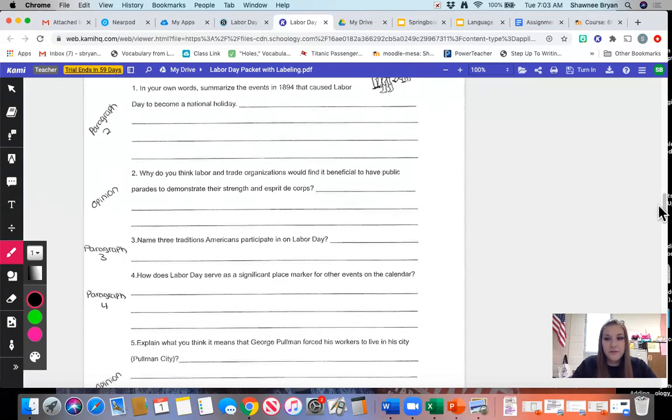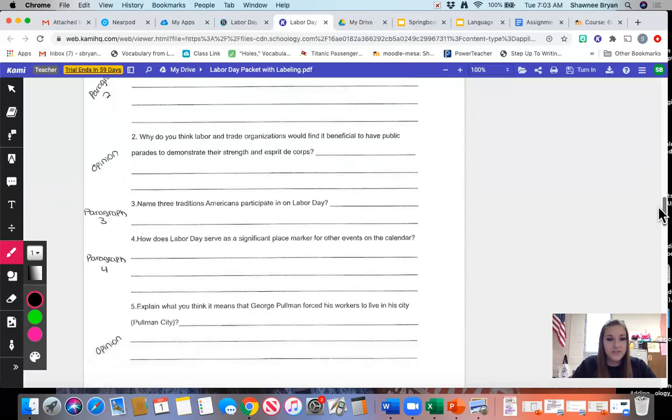You're also going to notice on questions 2 and 5, I wrote the word opinion off to the left-hand side. Now, what that means is that you are not going to find a direct answer within the text. You are going to have to formulate your own opinion based on what you read and the knowledge that you have.